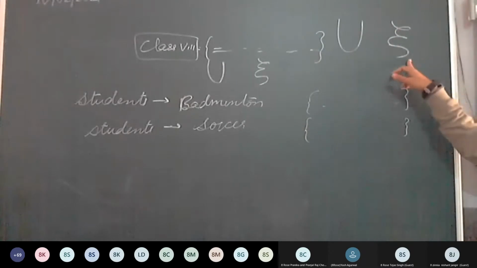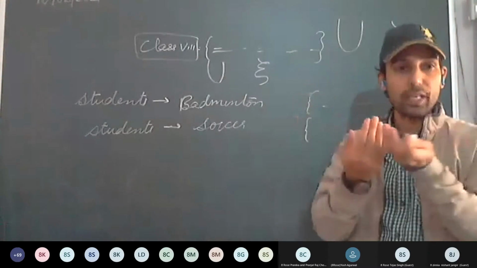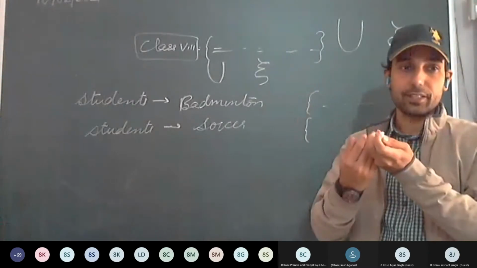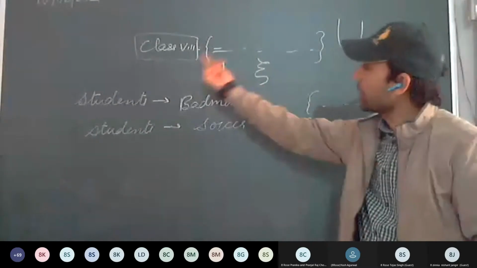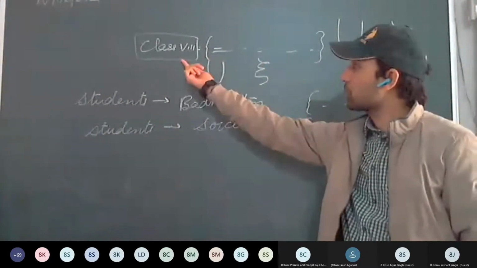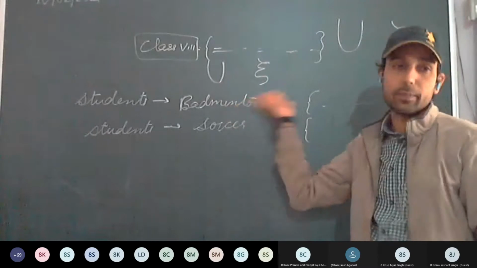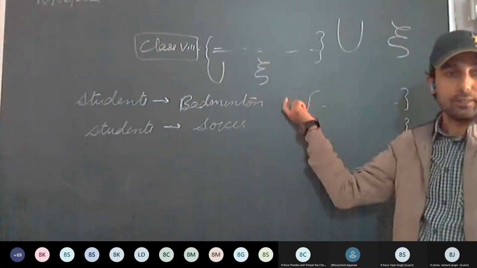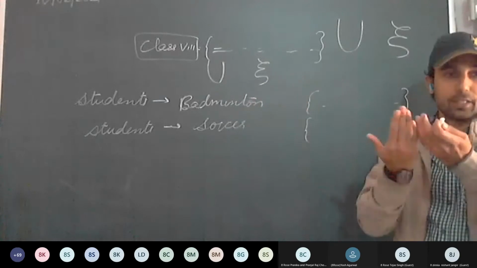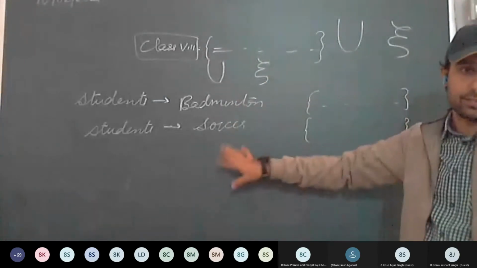This is epsilon, the universal set. The universal set contains all the elements under consideration. So this set will contain all the names of the students under consideration, that is, all the names of the students of class 8. From this we are deriving who are playing badminton. So the universal set is clear. It will contain all the elements of both the sets.